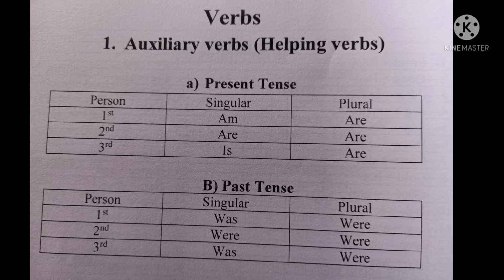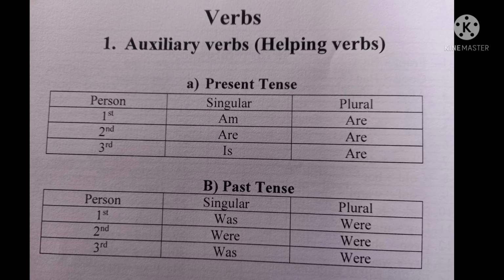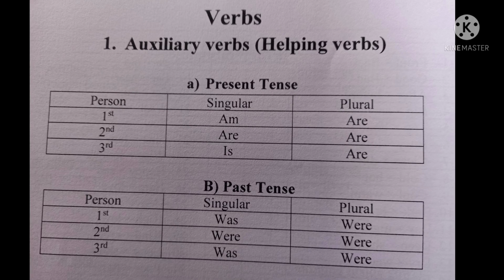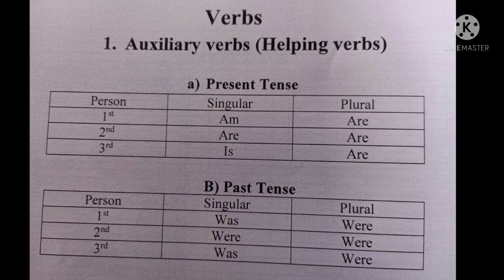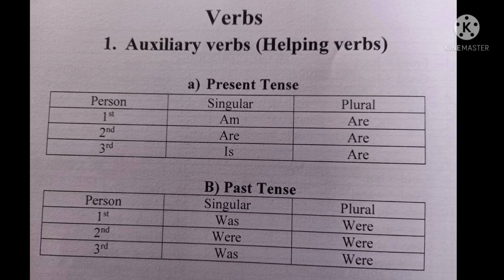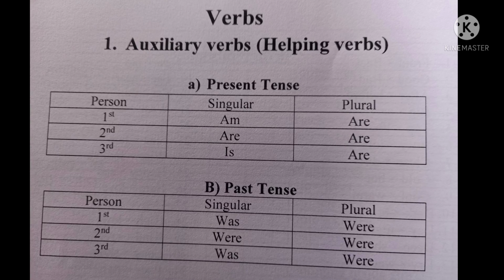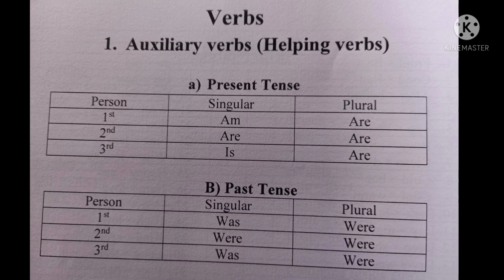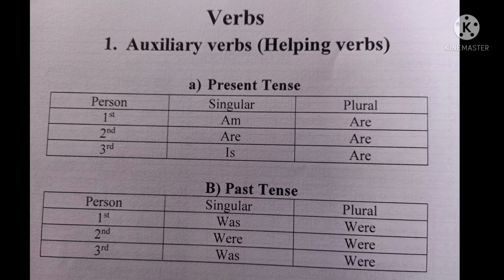Second person, under be form, are in singular, again are in plural. Third person under be form is is in singular and are in plural. All these are in present tense, in present form. Once again, am is first person singular, are is first person plural.